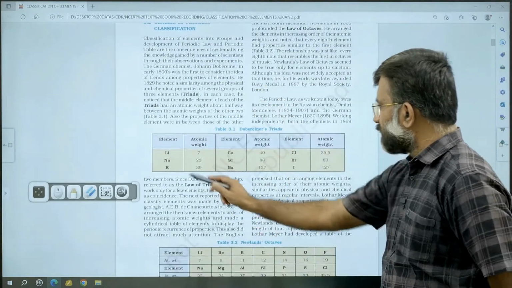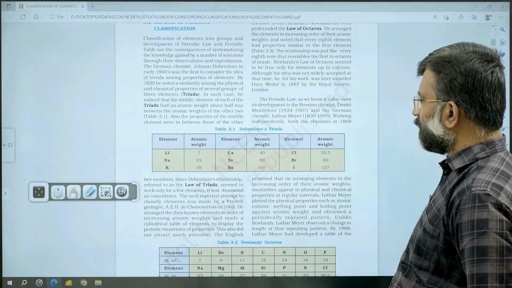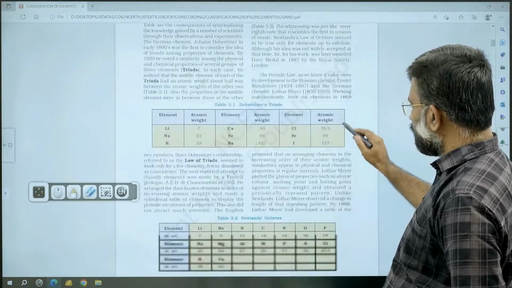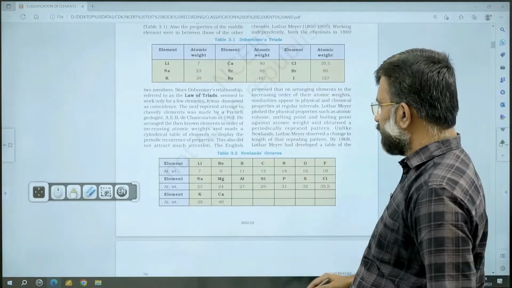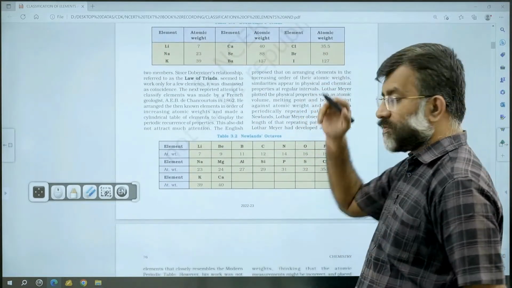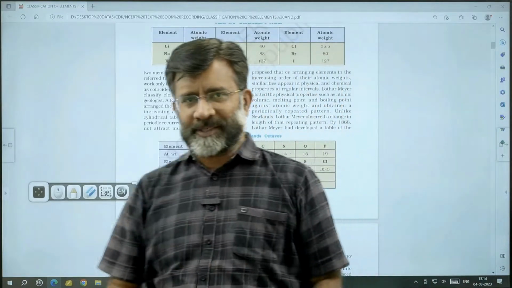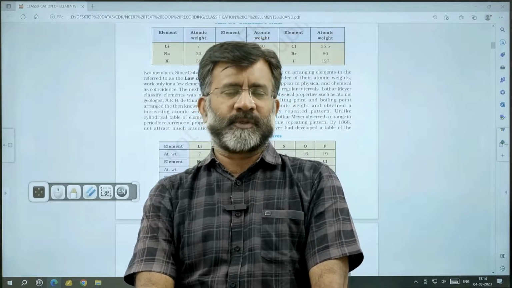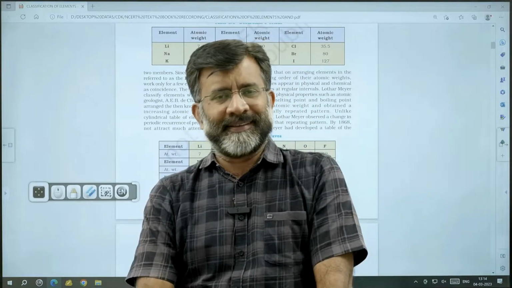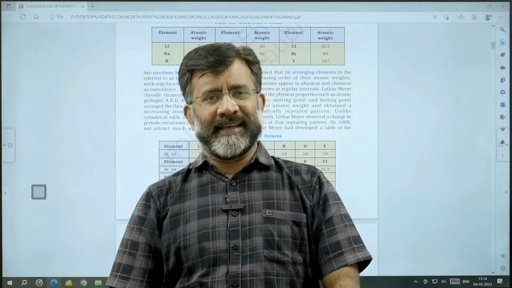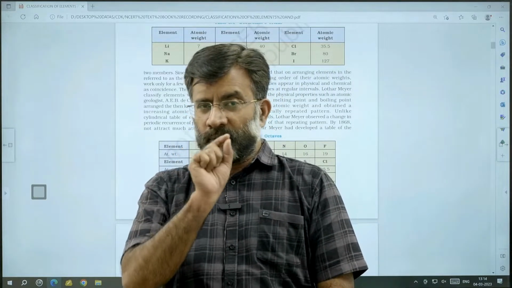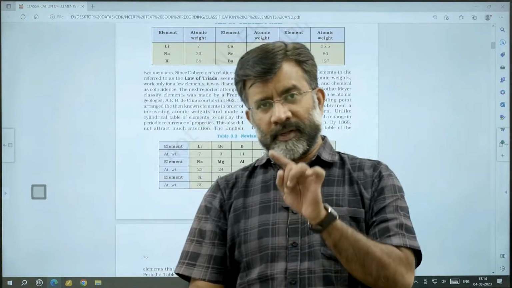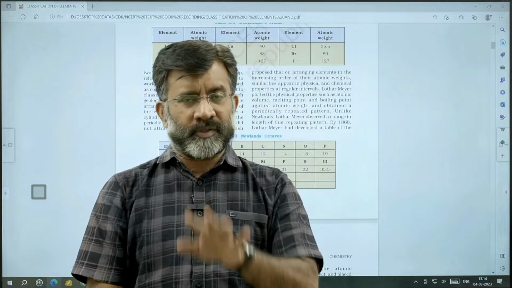Law of triads: the explanation you can find in table 3.1. Then the contributions by Lothar Meyer and Dobereiner. One important historical point we missed is Newlands' law of octaves. That was an interesting observation. He categorized elements in such a way that he said the properties of the eighth element were found to be a repetition of the first.